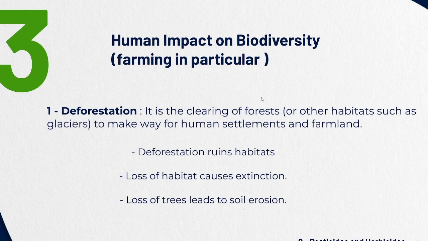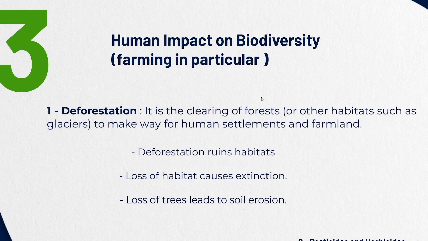Deforestation ruins habitat. The biggest impact of habitat destruction is due to deforestation, and loss of habitat results in loss of shelter, loss of food, loss of water, and other resources that organisms need for their survival. For example, humans and other animals need plants for their survival. Deforestation causes loss of plants. The loss of habitat causes extinction. So habitat destruction leads to extinctions and die-offs.